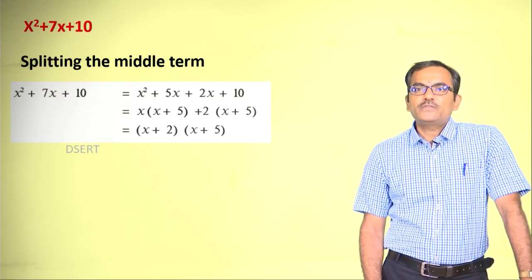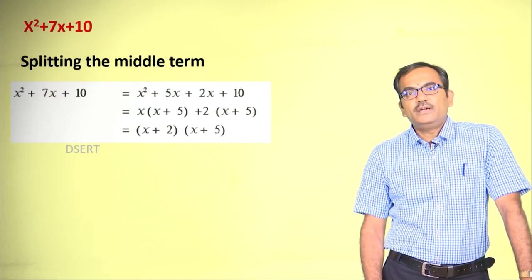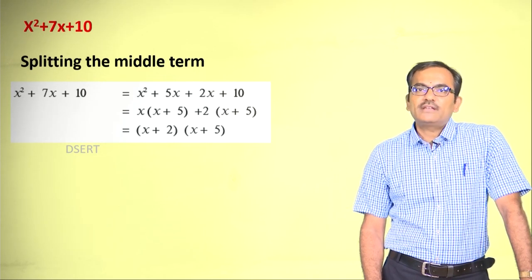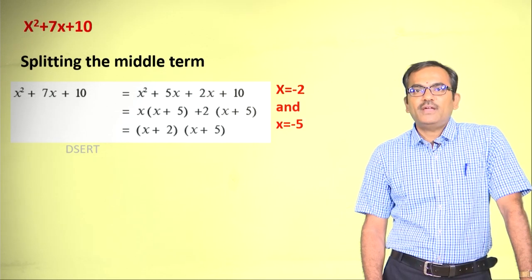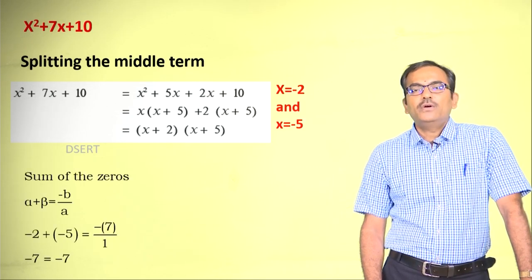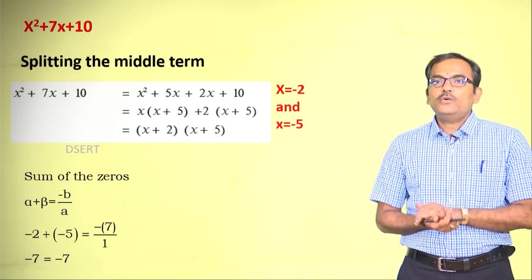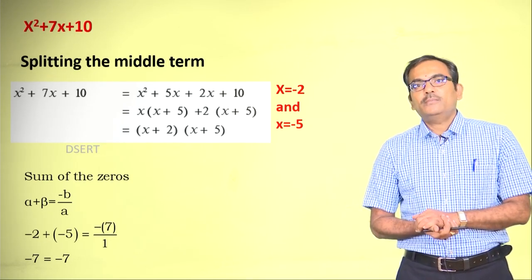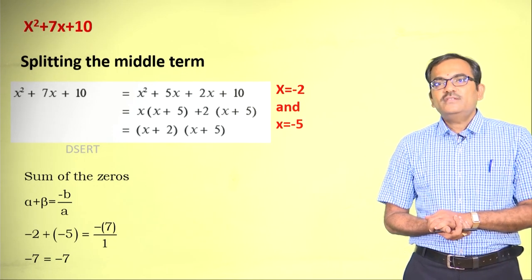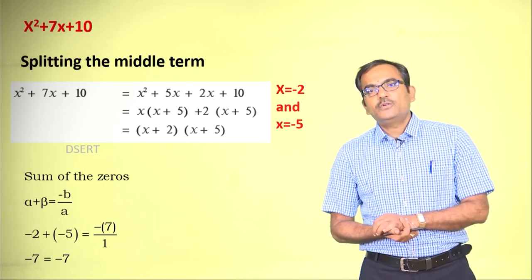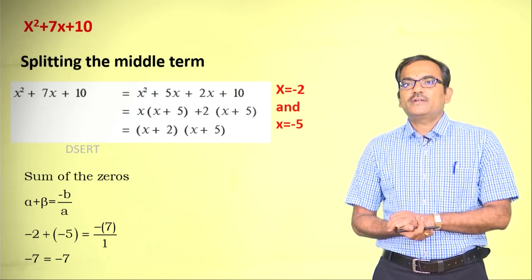Now, let us split this middle term 7x as 5x and 2x, and ultimately we get x plus 2 into x plus 5, and when equated to 0 we end up with the zeros x is equal to minus 2 and x is equal to minus 5. These are the two zeros.